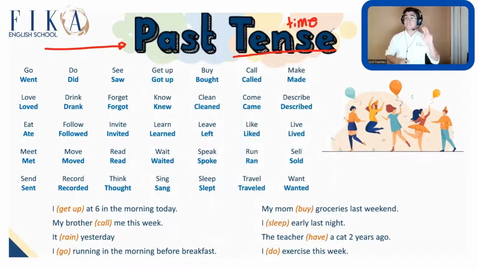In English, we have two different kinds of verbs. We have regular verbs and we have irregular verbs. Now, teacher, what are regular verbs and what are irregular verbs? Okay, so regular verbs are when you use an -ed to put the verb in past.